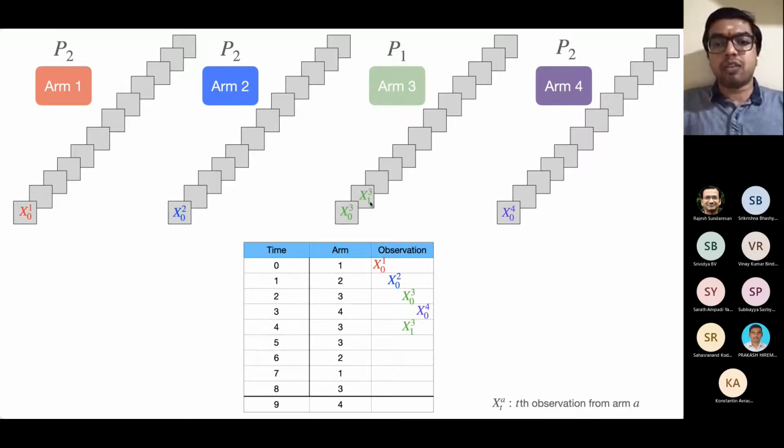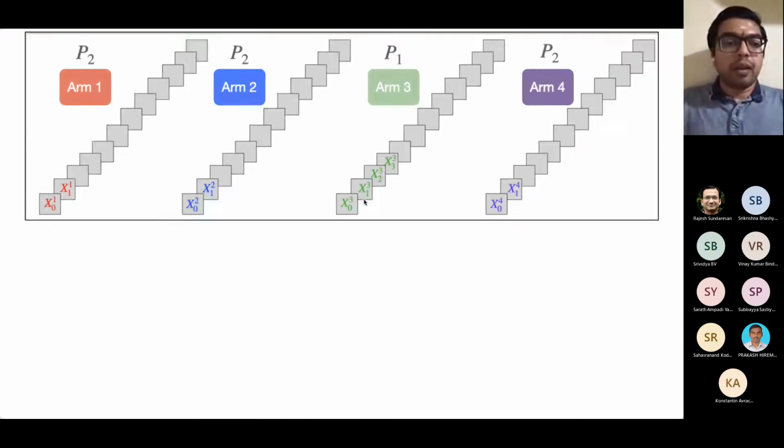Notice that its subscript has changed to 1, which means that the local clock of arm 3 changes only when it is selected. Otherwise, it doesn't change. Similarly for the other arms. The local clock of each arm evolves only when it is selected. So that is as far as the rested arms setting is concerned.